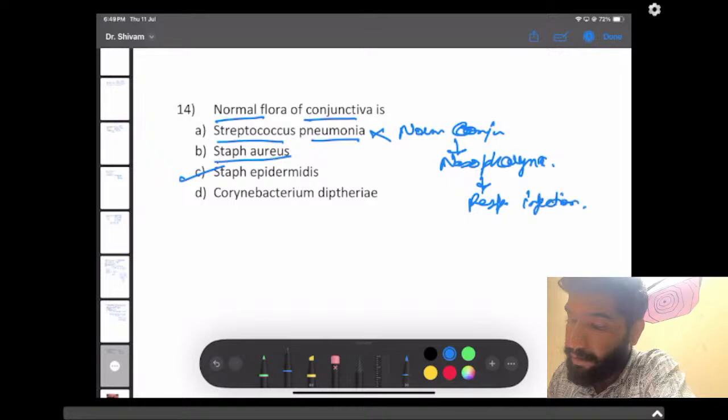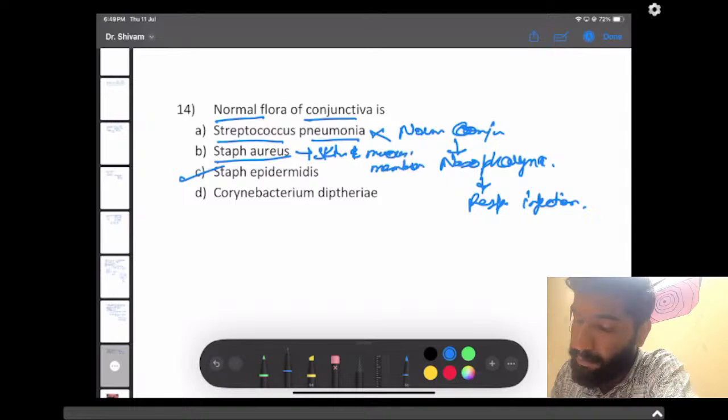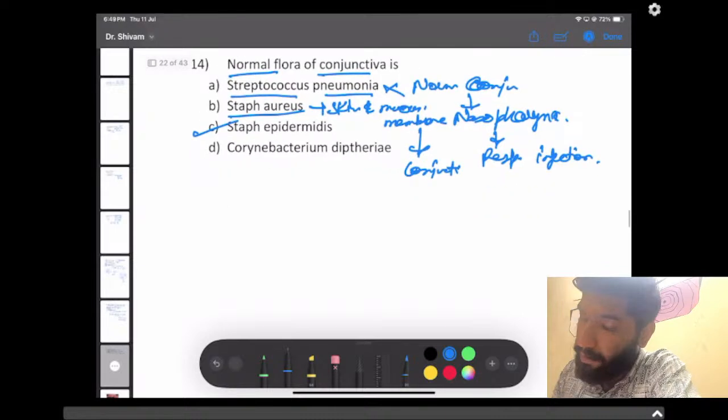Staph aureus is present in the skin and mucous membranes. It can be present in conjunctiva, but not as much as compared to Staph epidermidis.